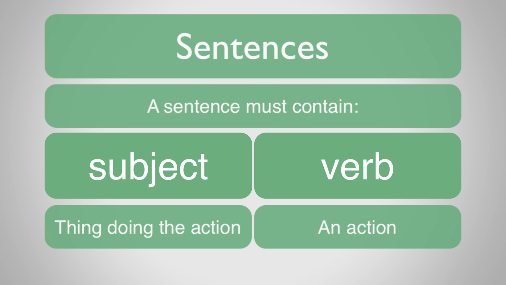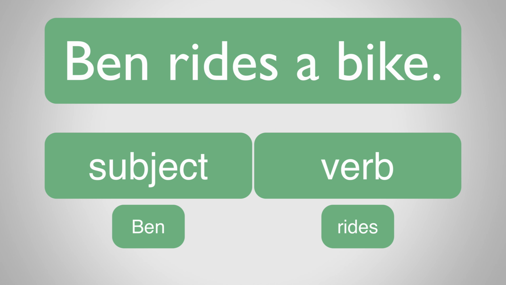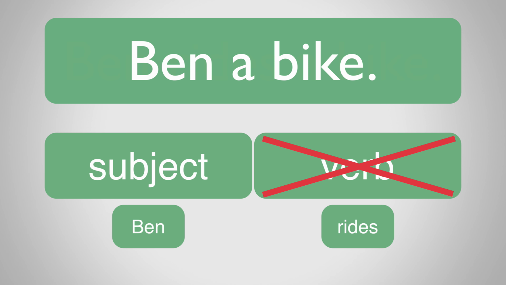Take a look at this example. Ben rides a bike. Here, Ben is the subject, and rides is the verb. If a sentence doesn't have a verb, it's actually not a sentence at all. Take a look at this example. Ben a bike. Here we've taken out the verb, and it just sounds odd, like there's something missing.